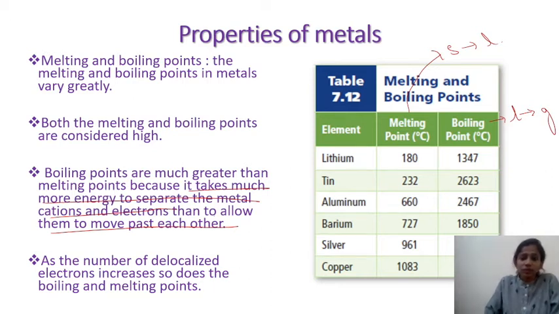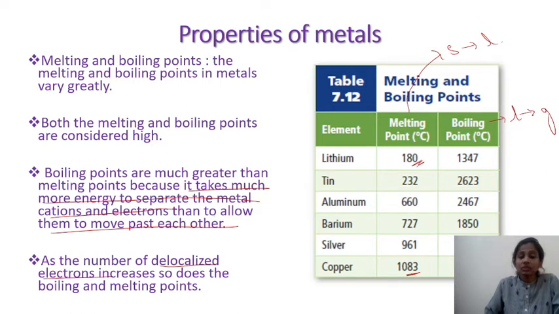Now, some of the elements have higher melting points and some of the elements have lower melting points. So this high or low melting point in metals depends upon the delocalized electrons.